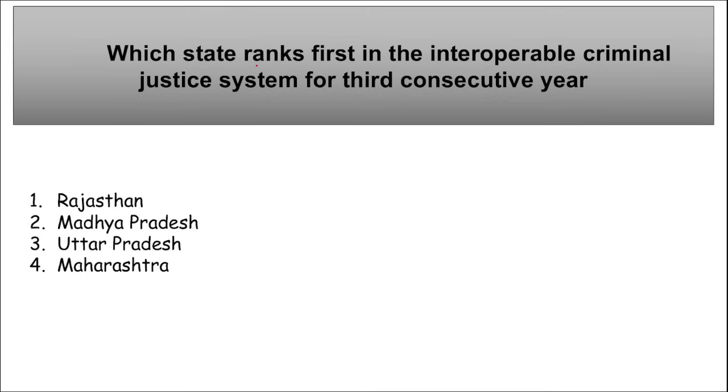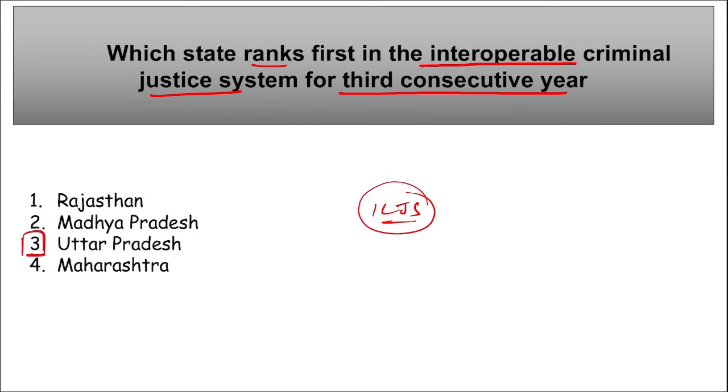Let's start. First is, which state ranks first in the interoperable criminal justice system for the third consecutive year? So which is that state? It is Uttar Pradesh. Right? UP has topped for the third consecutive year in the highest entries on the interoperable criminal justice system platform. This ICJS, there's a interoperable criminal justice system. This was an initiative that was launched by Supreme Court, and it was implemented by Ministry of Home Affairs in 2013. This system was created to enable the seamless transfer of data and information among the different players of the criminal justice system, such as your courts, police, jails, forensic laboratories, and etc.